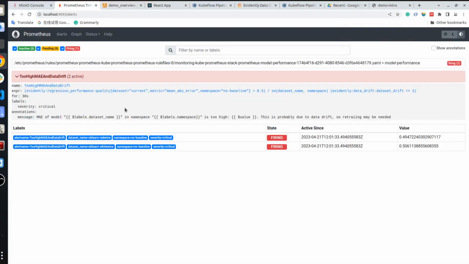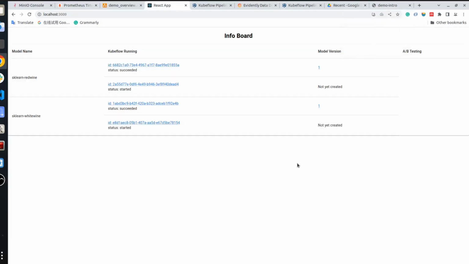Now, after a few minutes, we can see that Prometheus has detected that for both models, the mean absolute error is larger than 0.3 and data drift occurs. So 2 alerts, one for each model, have been triggered. And these 2 alerts will be sent to trigger 2 retraining rounds in Kubeflow Pipelines. And now from the dashboards, we can see that 2 retraining rounds, one for each model, are started.